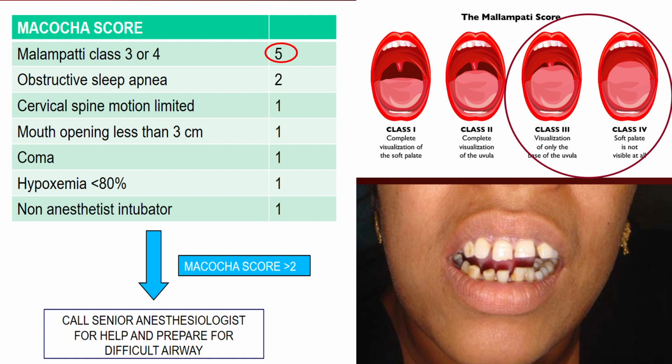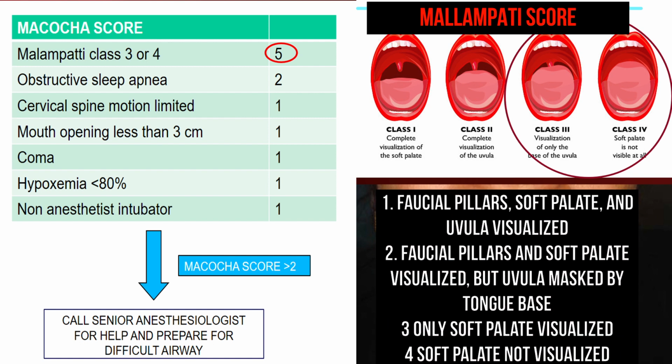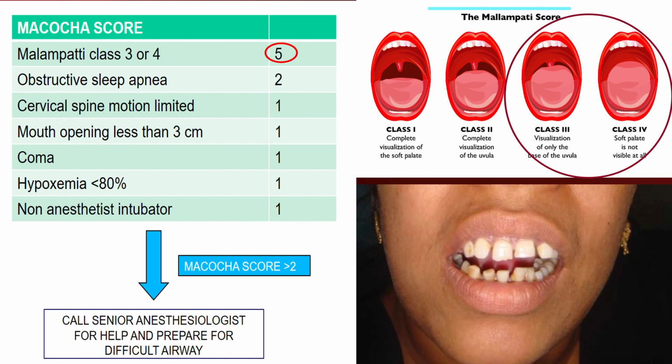We suggest using the MACOCHA score, that is Mallampati class 3 or 4, obstructive sleep apnea, cervical spine motion limitation, mouth opening less than 3 centimeters, comatose patient, hypoxemia less than 80%, and non-anesthetic intubator. If combined score is more than 2, we should call for help and prepare for a difficult airway.